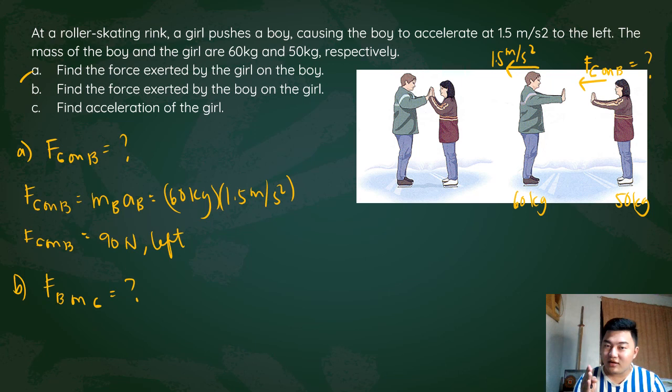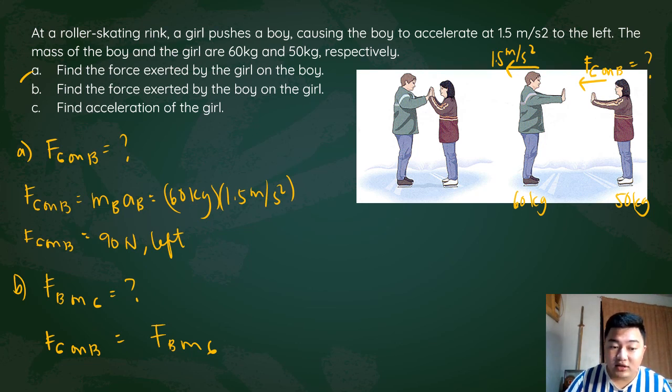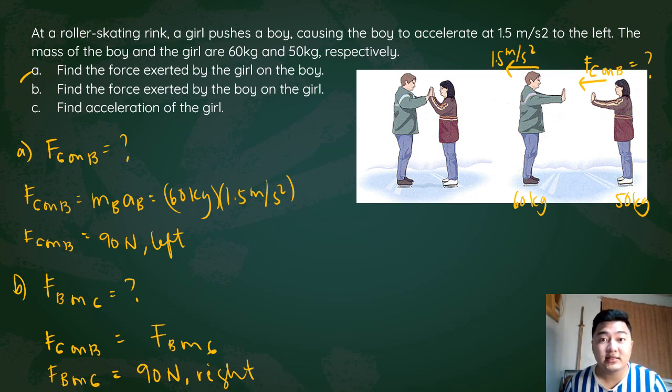According to the third law, if it's equal in magnitude, then the force of the girl on the boy is equal to the force of the boy on the girl. It's just that it will be opposite. Therefore, the force of the boy on the girl will be 90 newtons as well. It's just that it's towards the rightward direction.